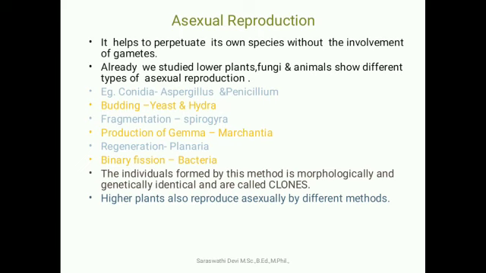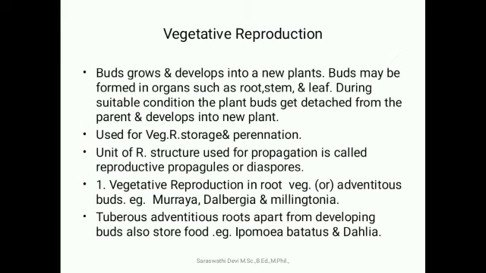Higher plants also reproduce asexually by different methods. Vegetative reproduction: buds grow and develop into the new plant. Buds may be formed in organs such as root, stem and leaf. During suitable conditions, the plant bud gets detached from the parent and develops into a new plant. Used for vegetative reproduction are two functions, first storage and second perennation. The unit of the reproductive structures used for propagation is called vegetative propagules or diaspores.